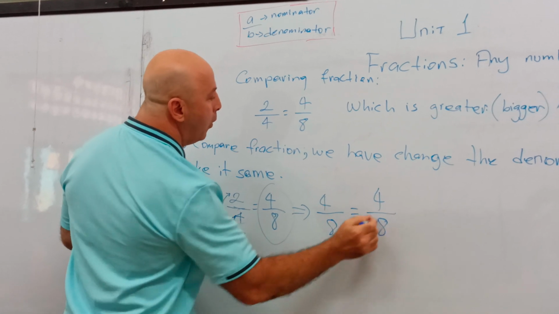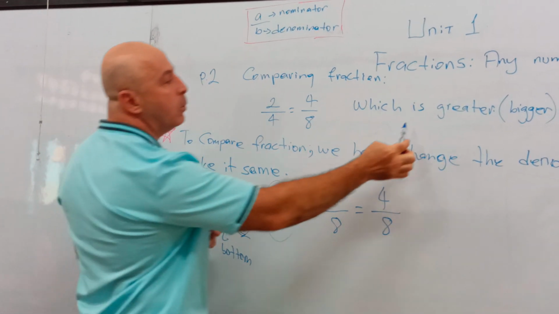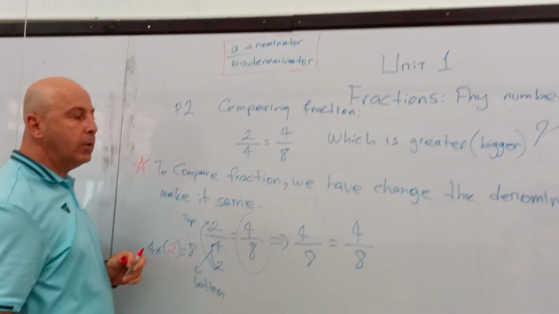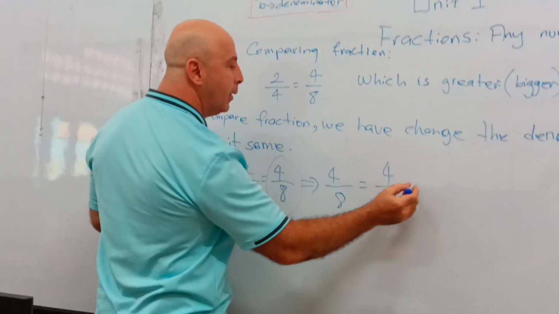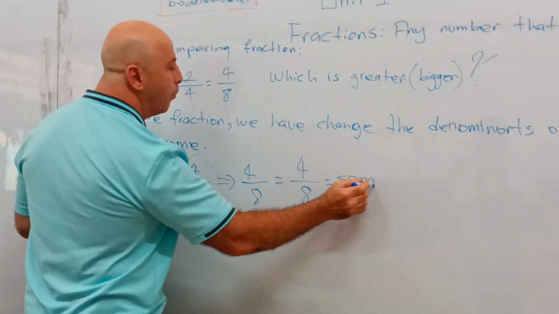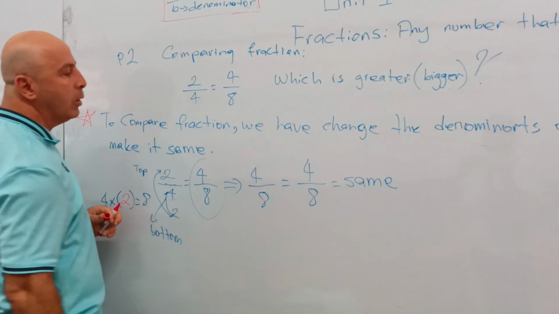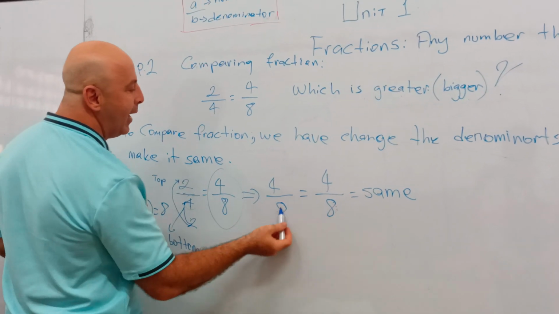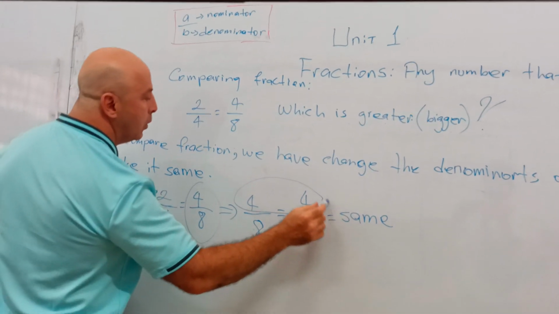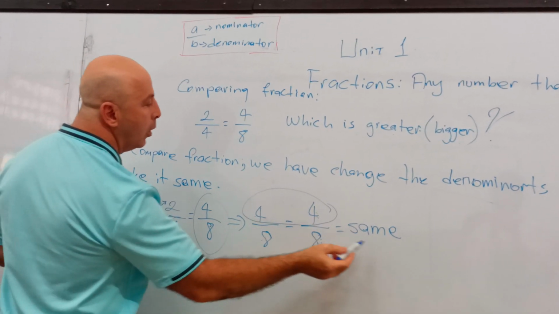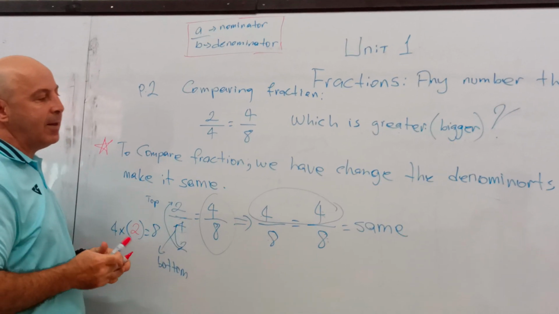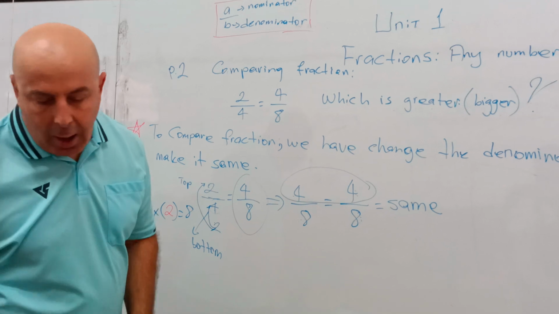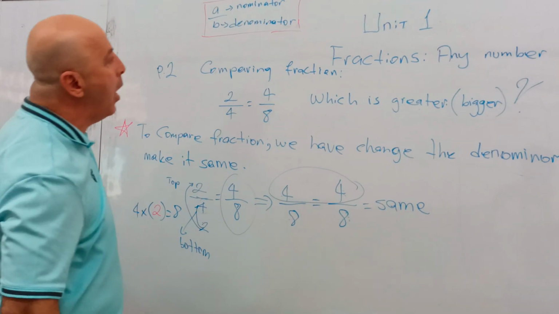4 over 8. So the question was, which one is greater? They are not greater, they are not bigger, they are the same. None of them is bigger. Now the denominators are the same, 8 and 8. I look at the top numbers, 4 and 4, equal. So there is no fraction that is bigger, they are the same. If you're taking notes, I will wait a little bit.